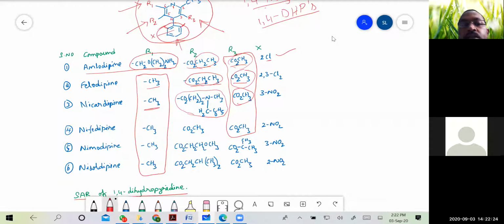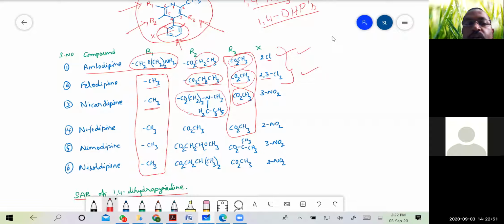Okay, and except for the amlodipine and felodipine, again a GPAT question. In amlodipine and felodipine, the X substitution, or the C4 benzene, is substituted with chlorine, the single chlorine in amlodipine, whereas two chlorines, that is second and third position, in felodipine.